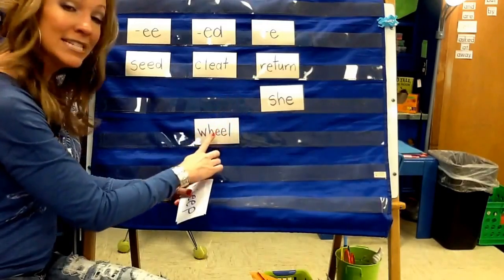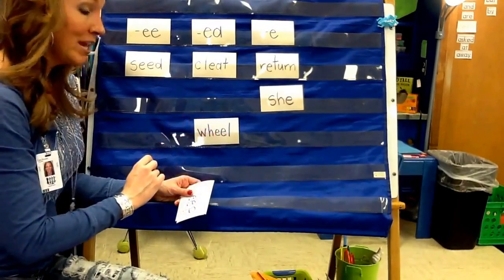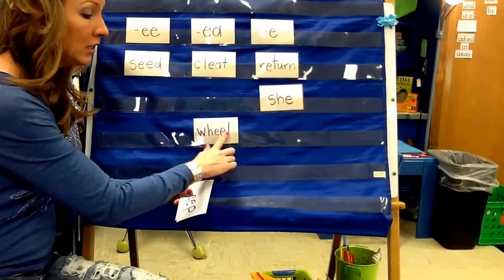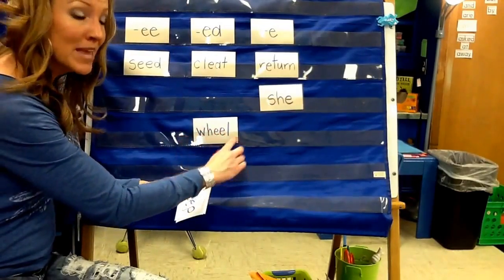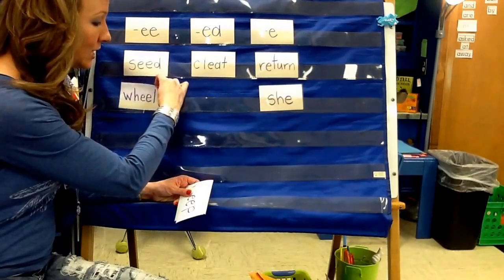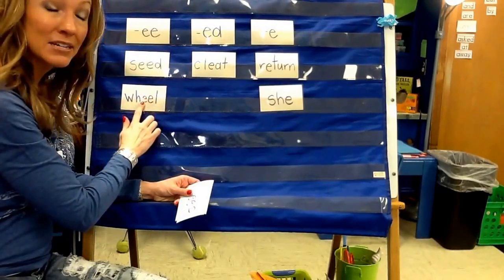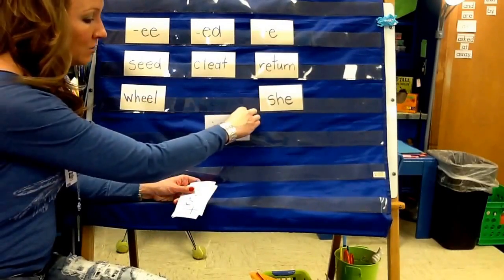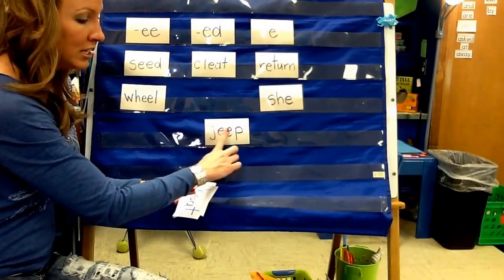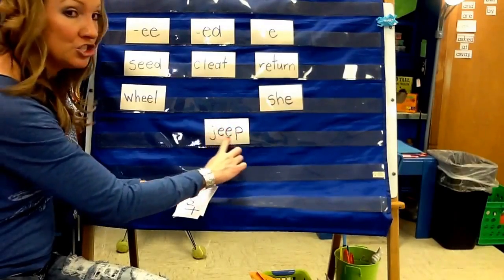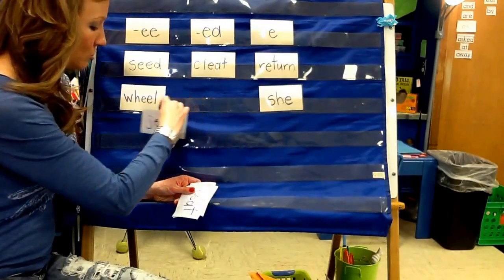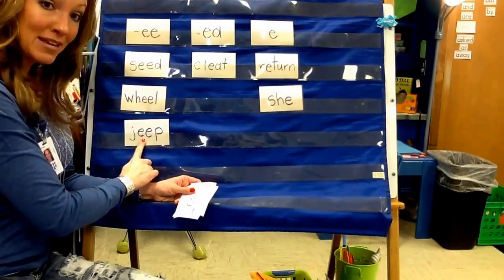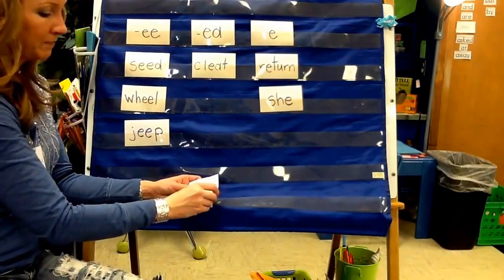When I go to read this next word, I see EE, and when I come to that, I'm going to read it as E. Wheel. And I'm going to sort it under EE because that is what's making the E sound in wheel. Here's another word I'm going to read. Jeep. And I'm going to go ahead and sort it under EE because I see that EE is making the E sound in this word.